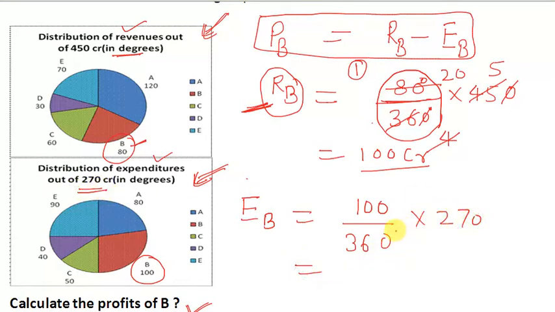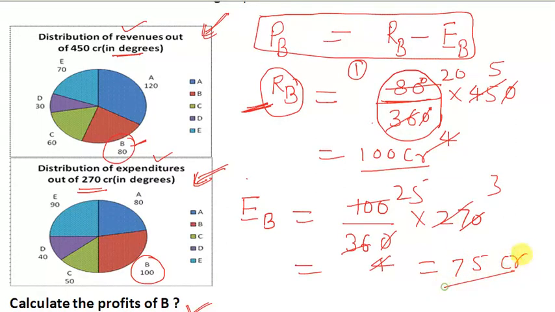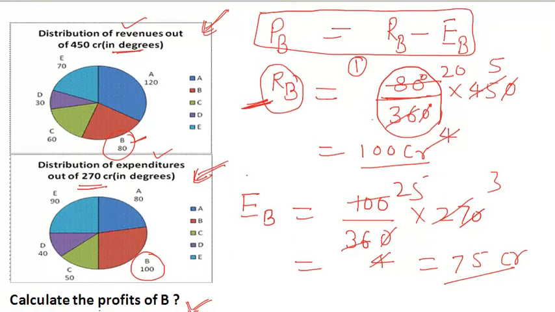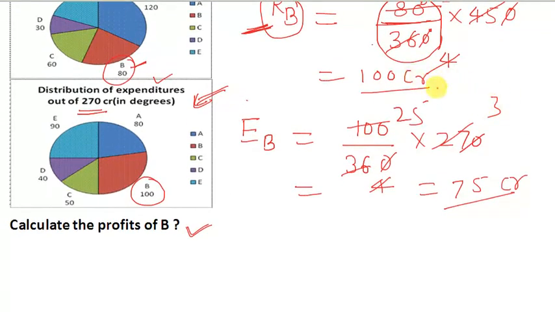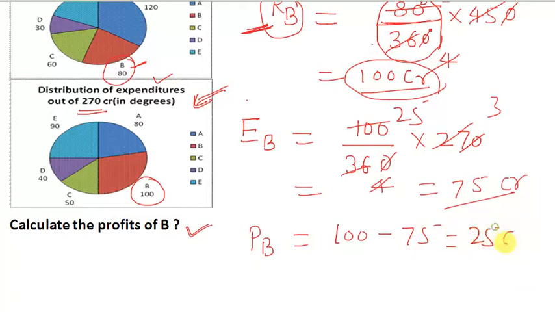Okay, we will solve it. 9 4s are 36 and 100 can be cancelled by 4, 25 times. So it will be 75 crores. So the expenditure of B is 75 crores and the revenue of B is 100 crores. So the profit of B will be 100 minus 75. That will be 25 crores. So here the answer is 25 crores.